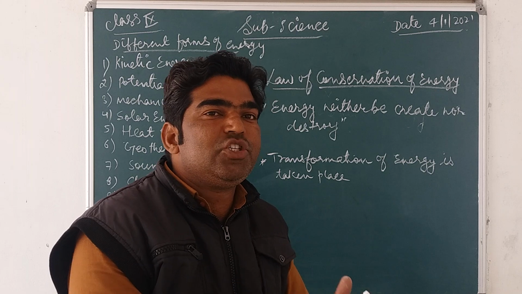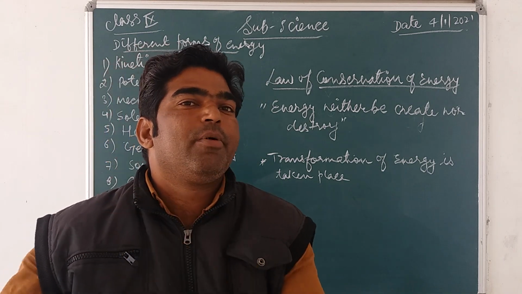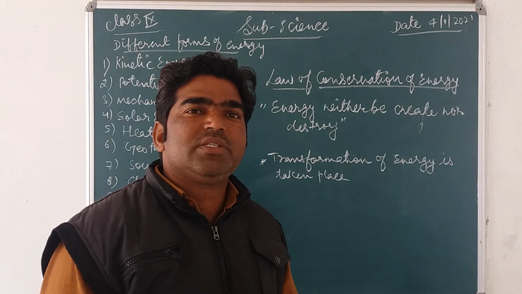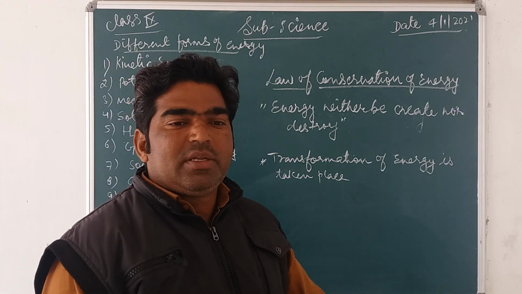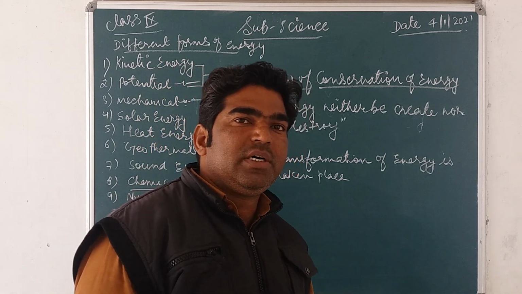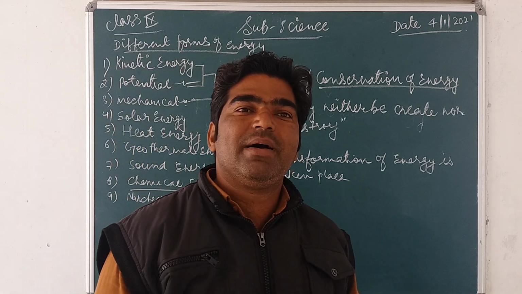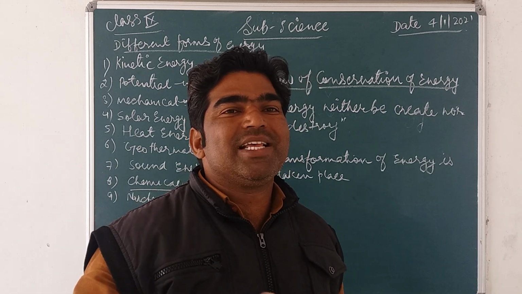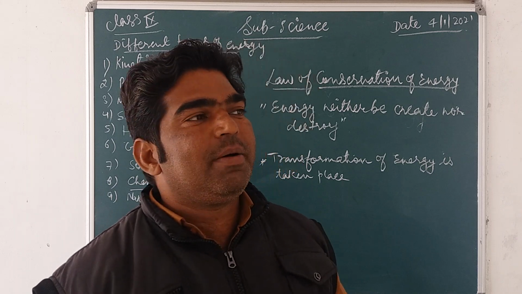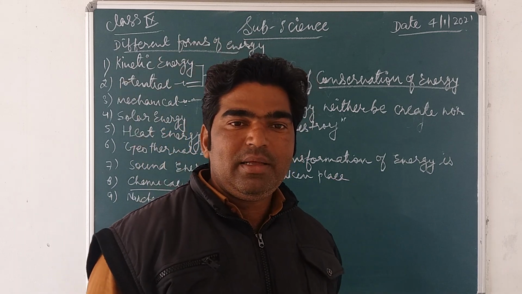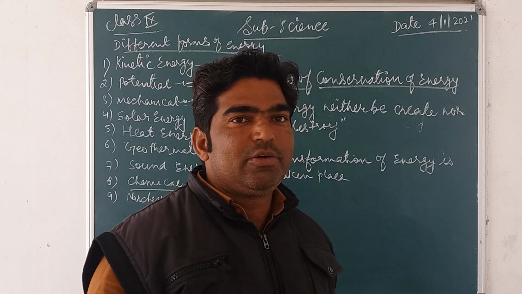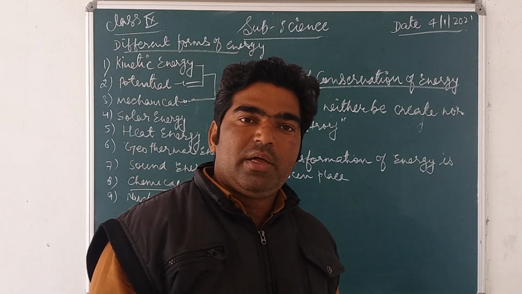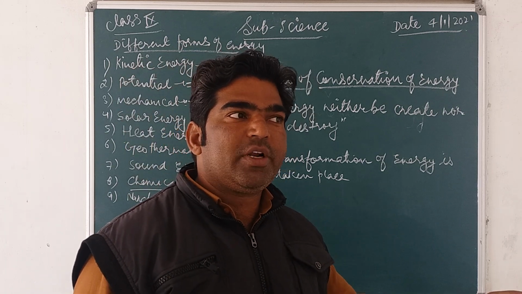One form of energy can be changed into another form, but the overall energy of the universe, or of any system, is constant. For example, take a dry cell or battery, which we use in a remote or a torch.